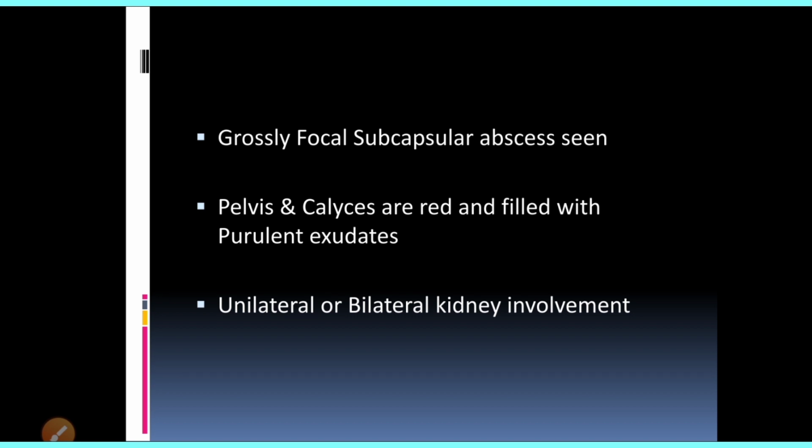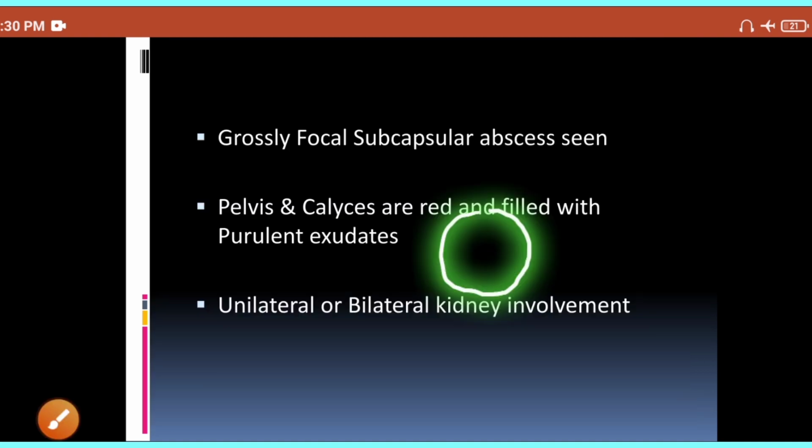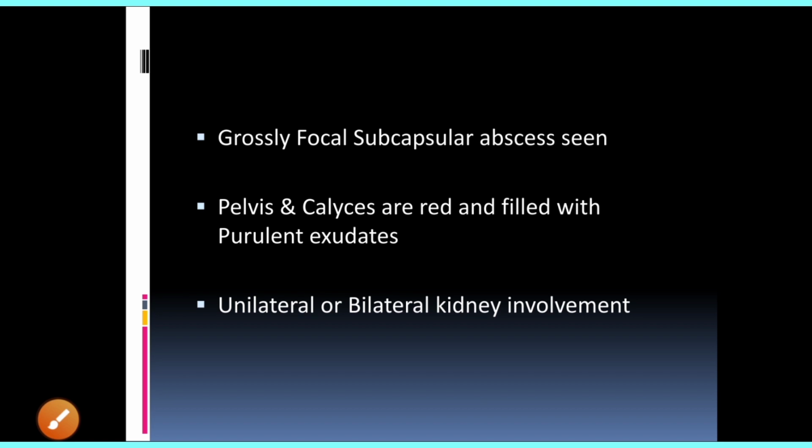You have a white abscess patch over your kidney. This gross diagram shows the grayish white patch of abscess over the kidney, particularly in the subcapsular area. You can see that there is a subcapsular whitish abscess. So that is the gross finding.